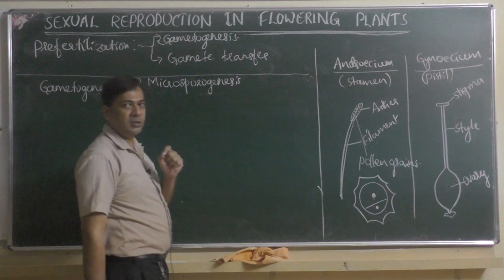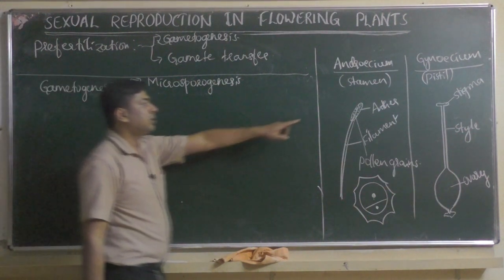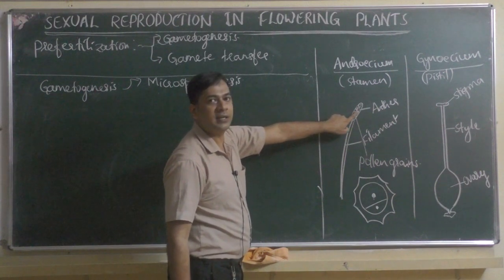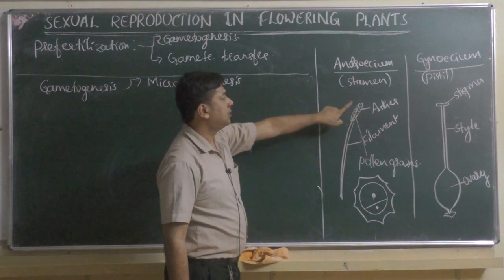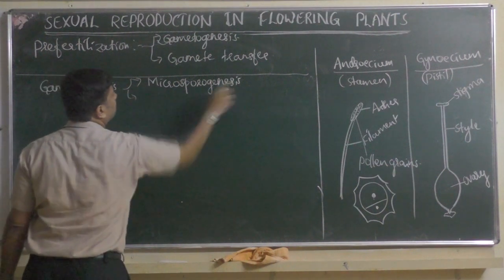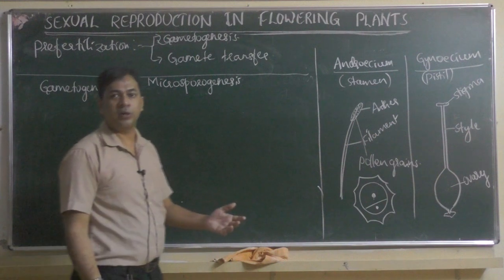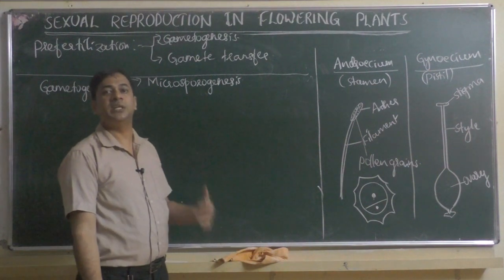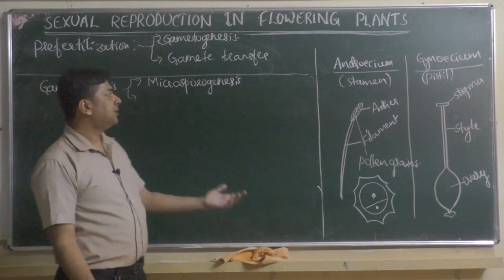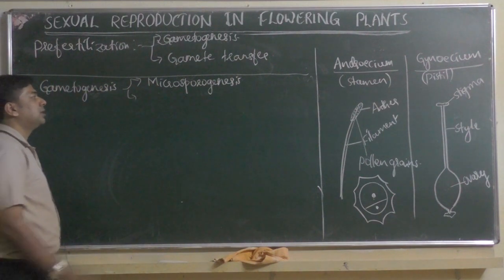Micro means small, pollen grain is smaller in size. So formation of pollen grains inside the anther is called microsporogenesis. Genesis means formation, like spermatogenesis means production of sperm, oogenesis production of egg. Here it is production of microspore. Microspore is nothing but pollen grain.